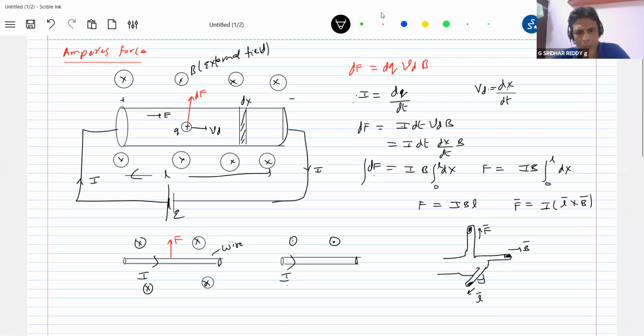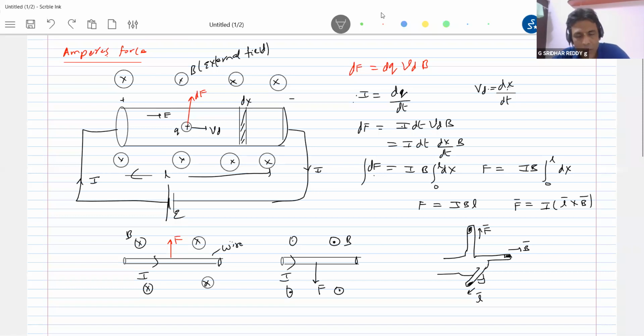let B bar be out of the plane. Then the force will be acting in this direction. Okay, this is not the direction of B bar, out of the plane, into the plane. Now, sir, is this B bar produced by the current flowing in the wire? No, this is the external field. A current carrying wire kept in an external field. This B bar is not due to the current that is flowing in the wire. This is the external field. I'm making things clear.